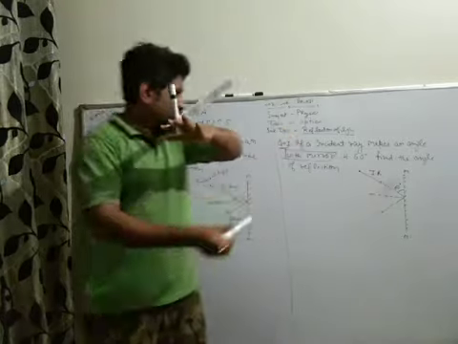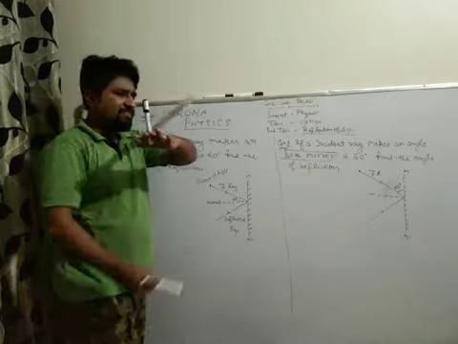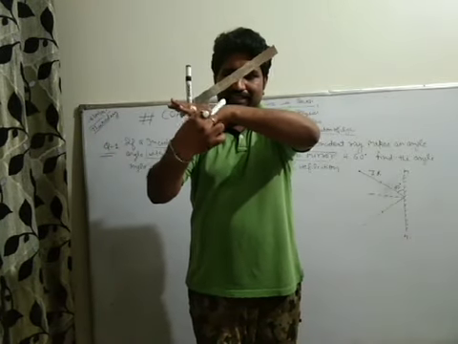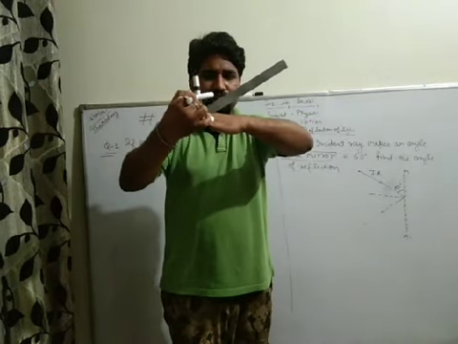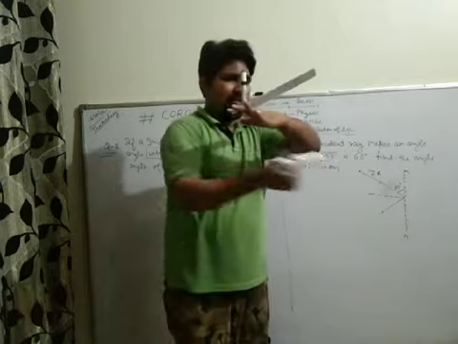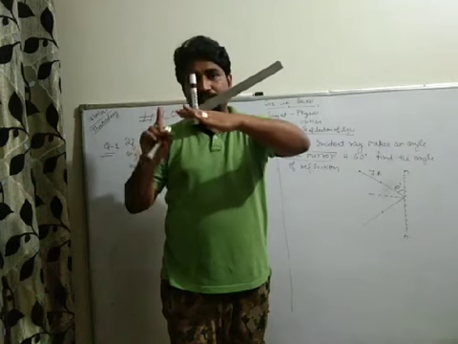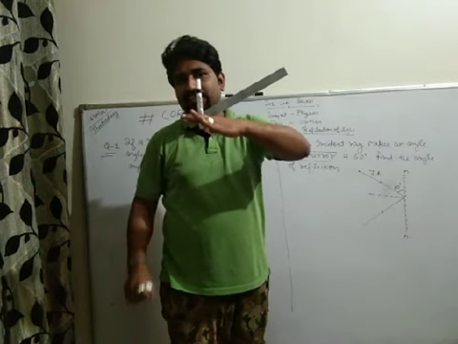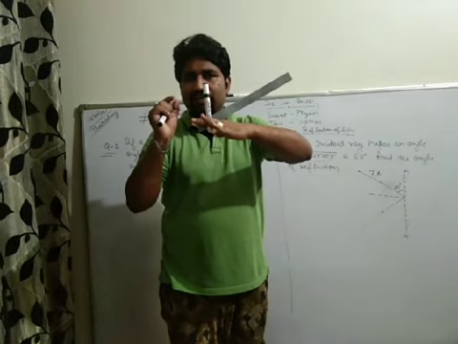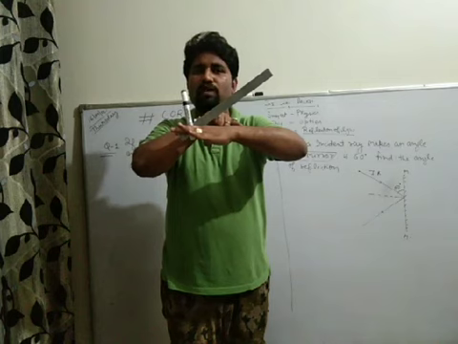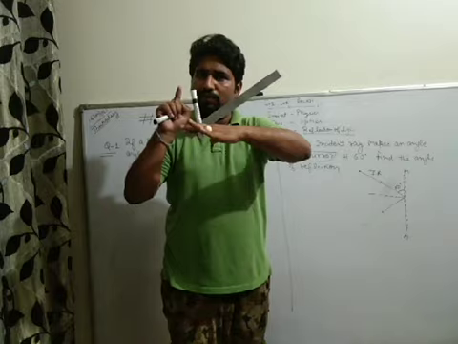And in this question, the angle of the incident ray is 60 degree with the normal. So 60 degree is given in this question, and in the other question 60 degree is given with the mirror. So the incident ray and mirror are making 60 degree. But I told you in the previous lecture, the angle of incidence is the angle between the incident ray and the normal. So the angle between the incident ray and normal is 60 degree.